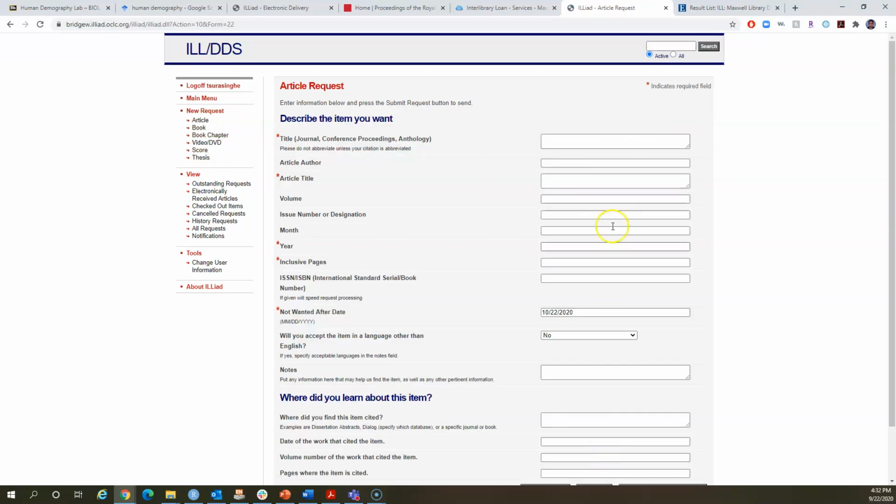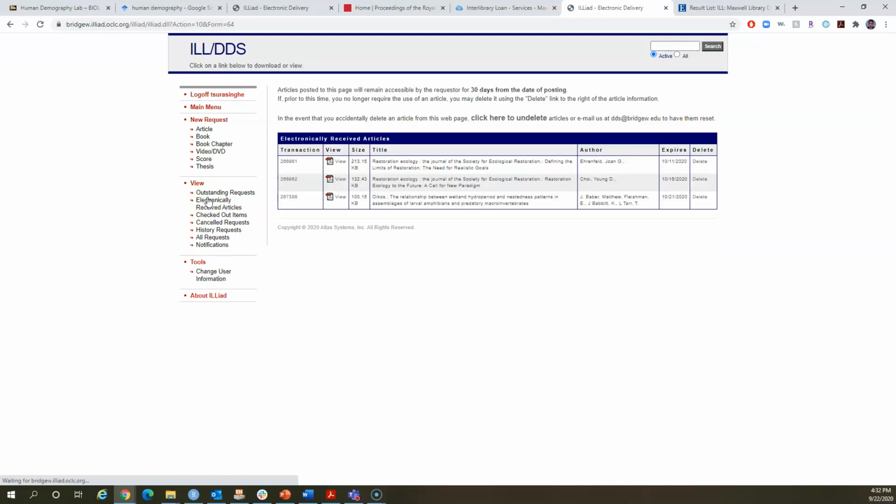So articles, all of those will be sent to you electronically. Book chapters will be sent to you electronically. If you request a book, they will send the entire book, which you will have to return within a certain period of time, right? And again, when you place the request, after a couple of days, you will receive an email, and then when you follow that email instruction, log back in to interlibrary loan, go to the electronically received articles and download the article that you received. It's easy as that. It is fun as that.